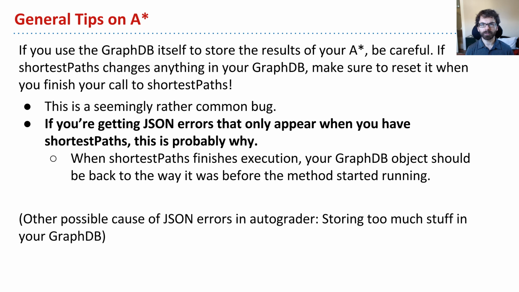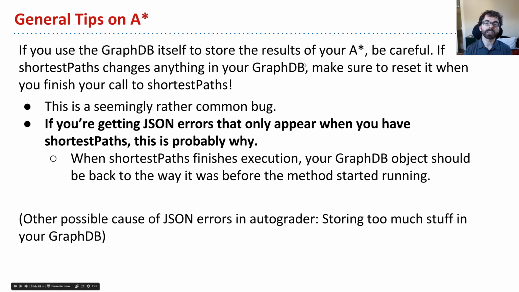A few more debugging tips for those of you who want just a few more thoughts. If you're getting JSON errors, it always boils down to your code using too much memory. If you're using a GraphDB to store the results of A star, that is, you have nodes which have previous pointers, that kind of thing, I just want to reiterate, you've got to be careful.